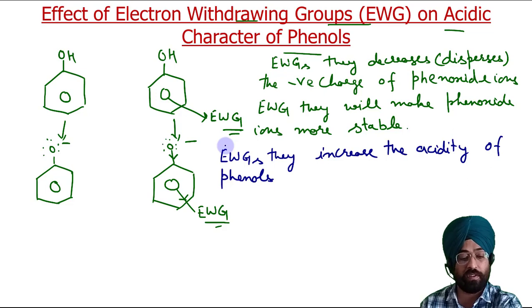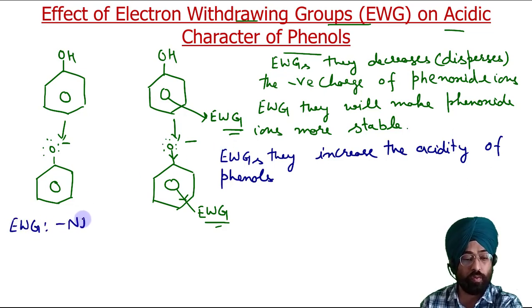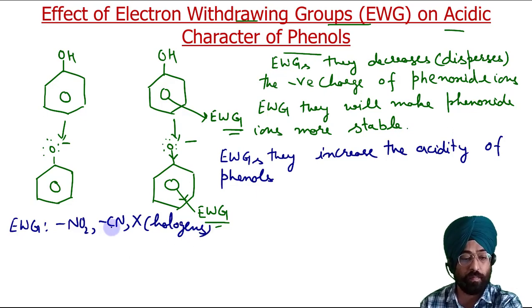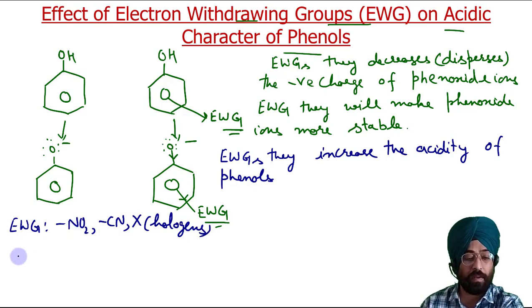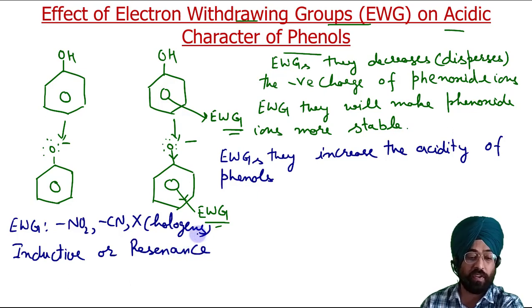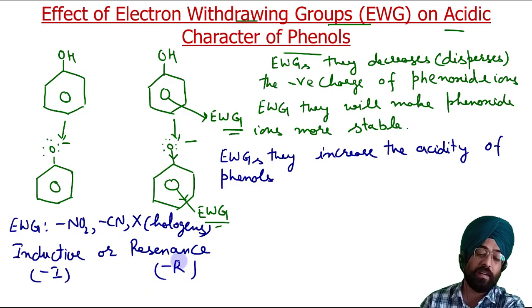Now examples of electron withdrawing groups are NO2, CN, and your halogens. X is halogens. All these groups are electron withdrawing groups. Now electron withdrawing effect can be because of inductive or resonance effect. So we have to consider both these effects while studying the electron withdrawing effect. So minus I or minus R. The electron withdrawing effect can be because of minus I, the inductive effect, or minus R, which is a resonance effect.